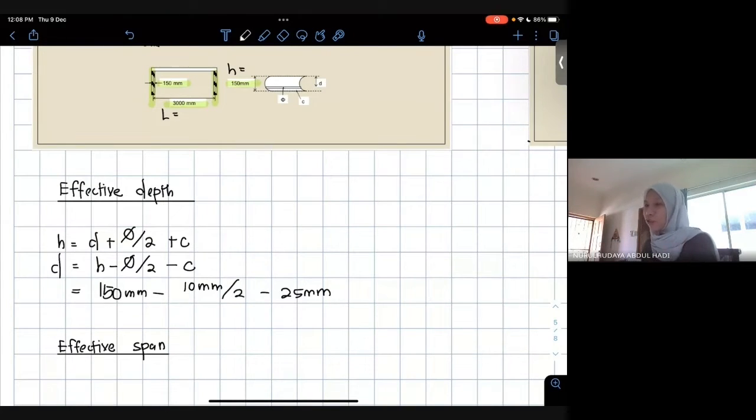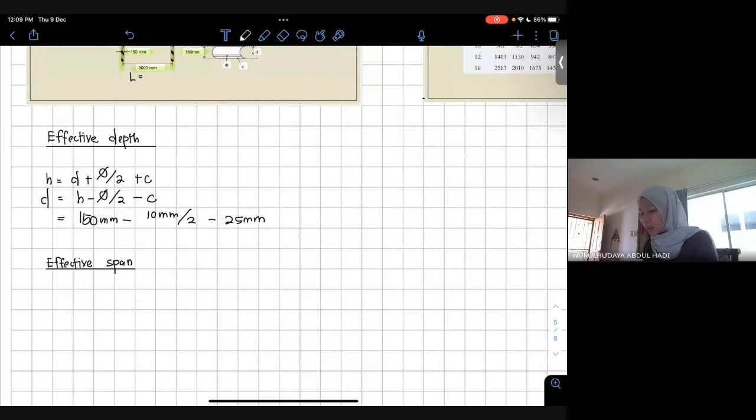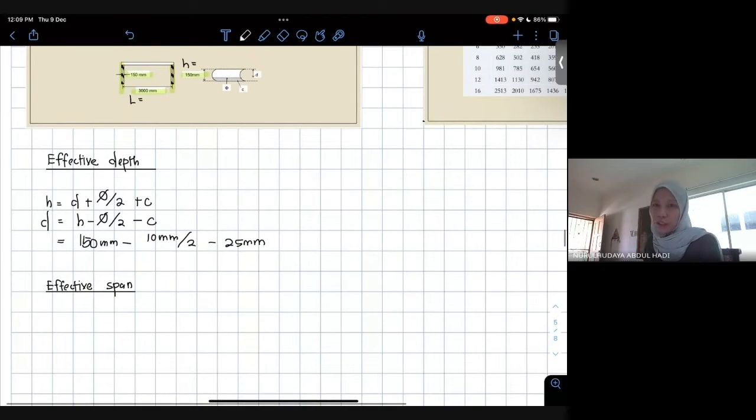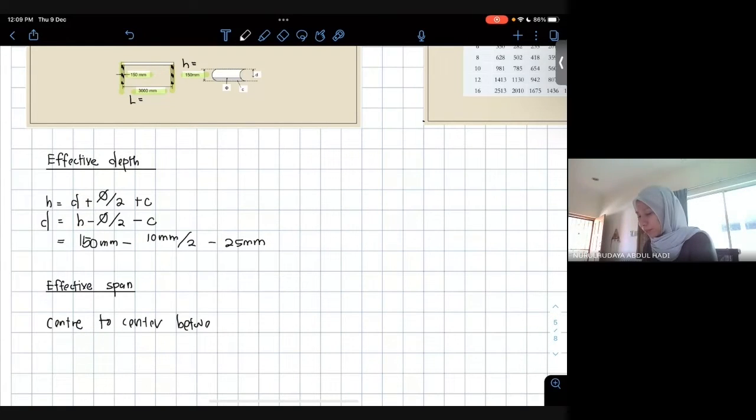So the effective span is the actual span that supports the load. To calculate the effective span, you need to find the center to center between bearings, where bearing means the part in contact with the surface.